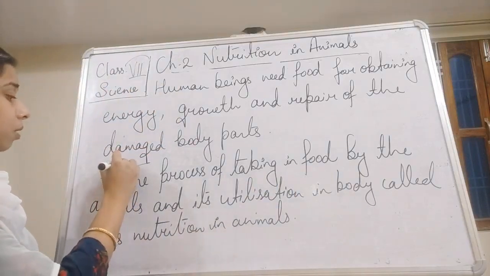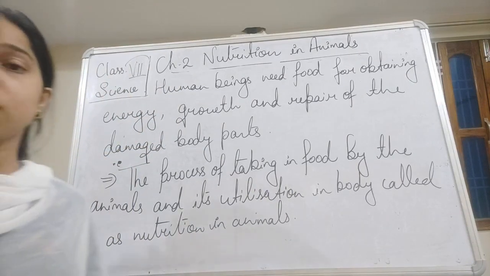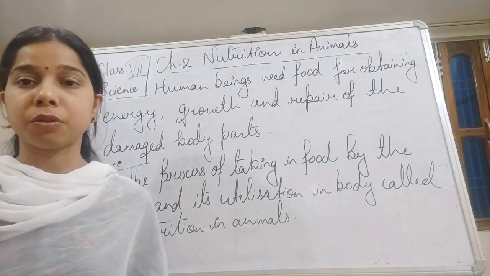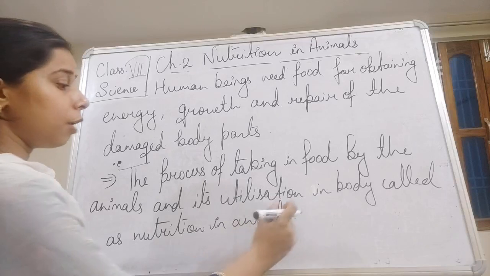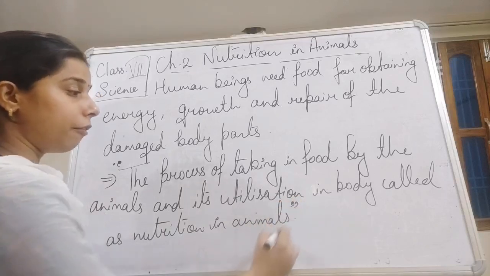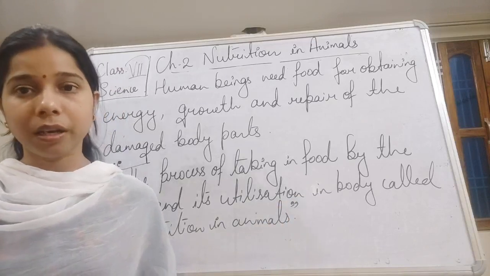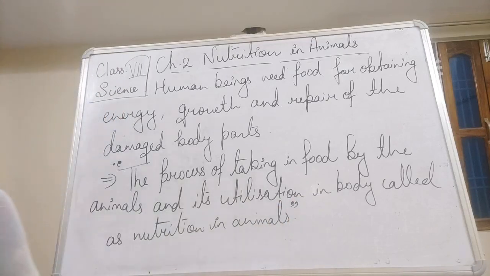So this is the definition of nutrition that occurs in animals, students. Basically when we take food, and this food enters the body and gets utilized by the body, that is called nutrition in animals.